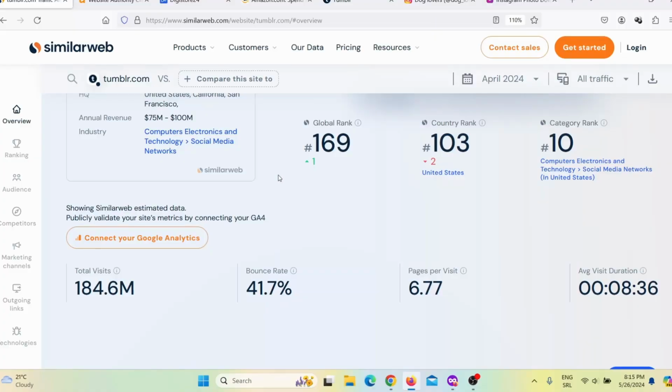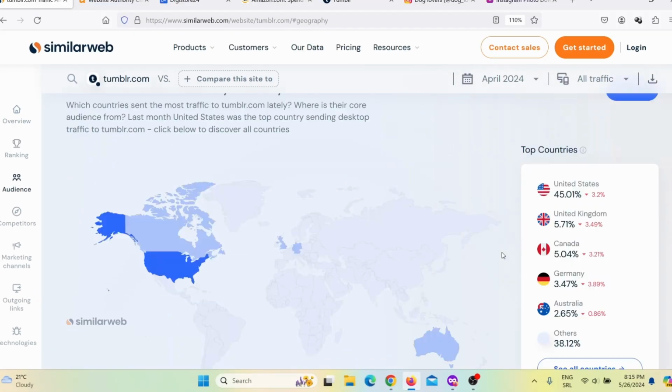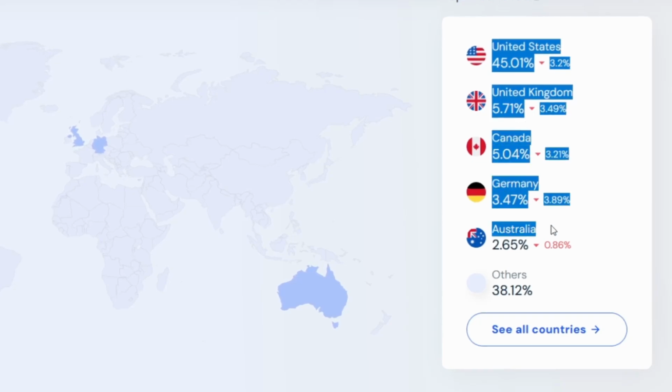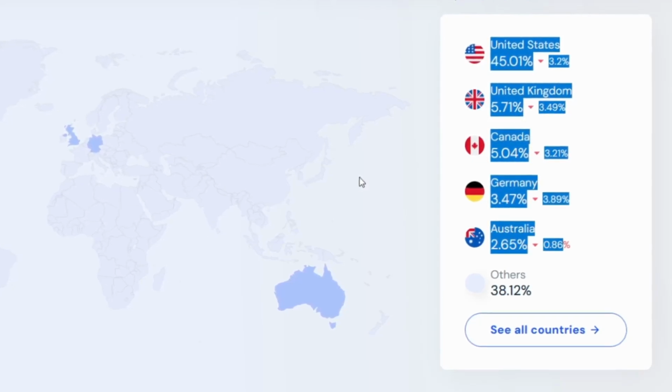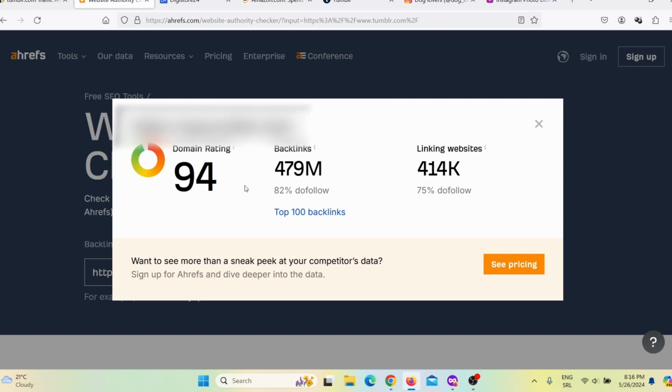When you come here on SimilarWeb, you will see that this website is getting more than 180 million monthly visits. And when you scroll here, you will see that most of their visitors are coming from highly developed countries, which means this website actually has a huge potential for Digistore24 affiliate marketing. And also when you go here on Ahrefs authority checker, you will see that this website has authority of 94, which is almost maximum authority. And that means if you publish an article on this website, you will rank that article on the first page on Google.